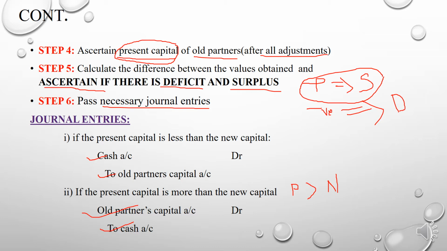Then you will get present capital. In the fifth step, you need to ascertain whether it is deficit or surplus. If present capital is greater than new capital, it means that it is surplus, or the figure shows a positive amount. And if the present capital is less than new capital, it means that it is deficit. Then the last step is to pass necessary journal entries.